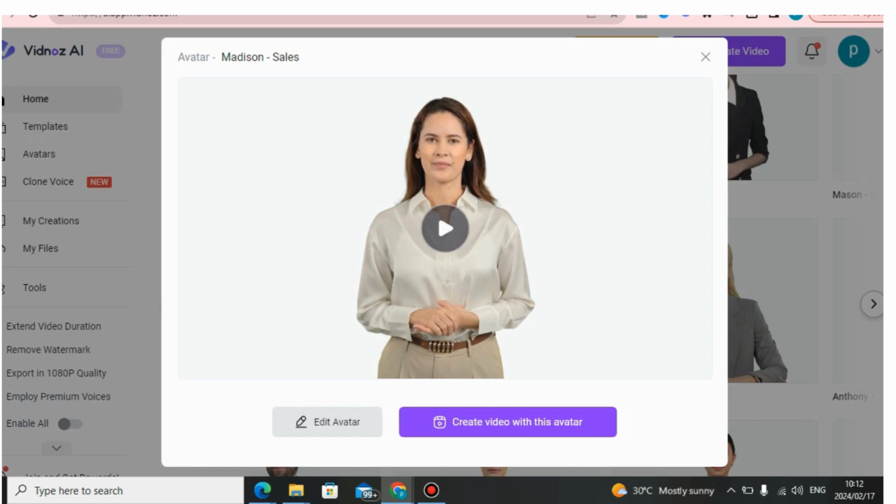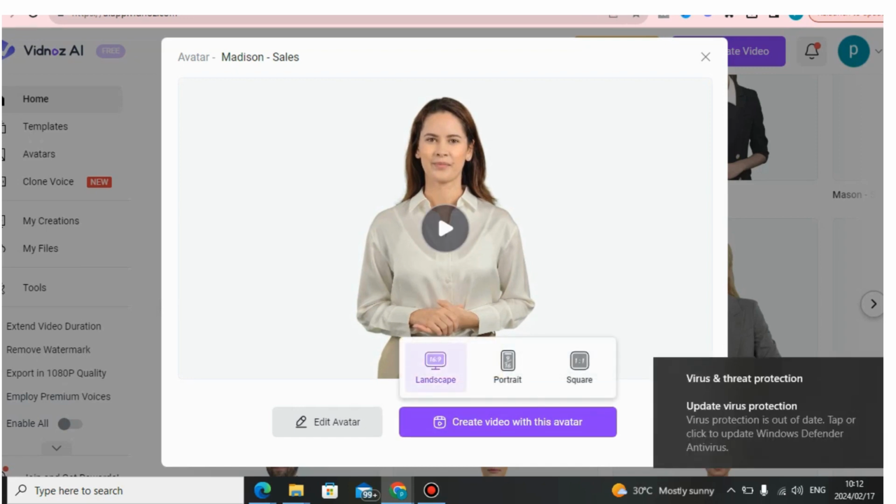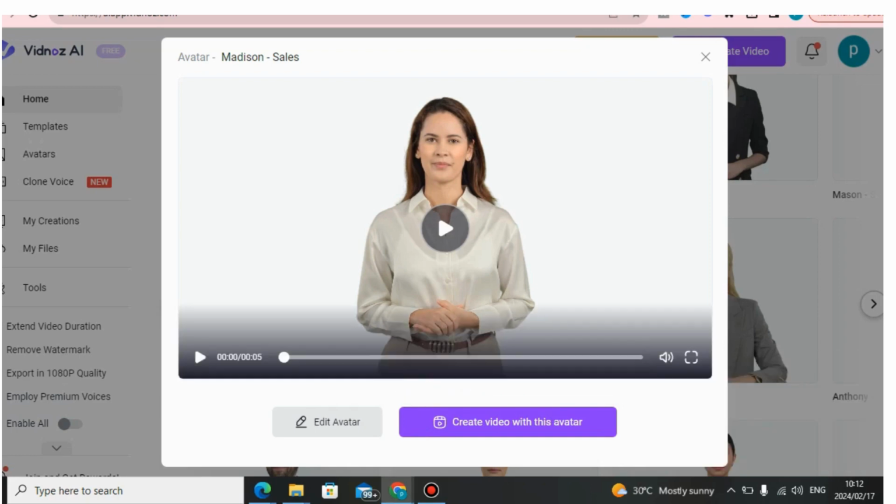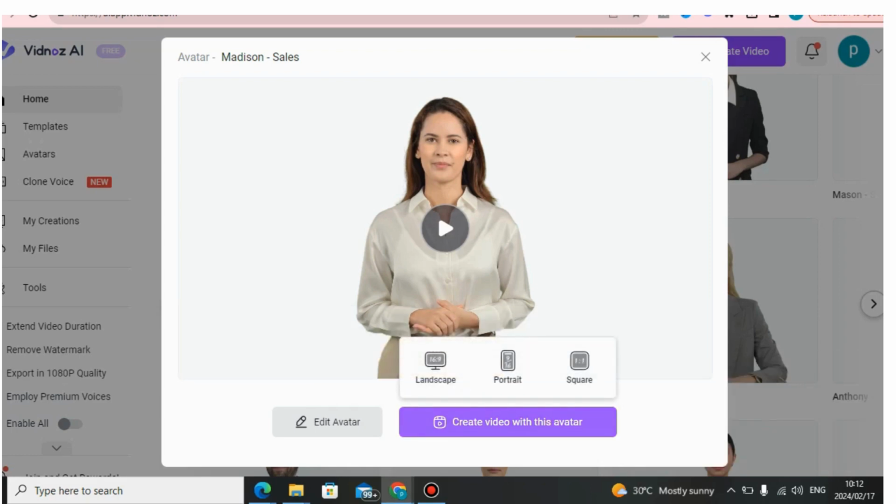So as you can see what you can do, you can also just click here, guys, and then let me delete this one. You can just click here and then click here to generate a video with this AI avatar. And then you can also choose the landscape. Maybe you wanna use it for YouTube videos, you have to use 16:9 landscape. For social media platforms, or let's say for Pinterest Reels or Facebook Reels or Instagram Reels or TikTok, you can also use the portrait one, but let's just use this one. I'm just gonna click here to generate a video.